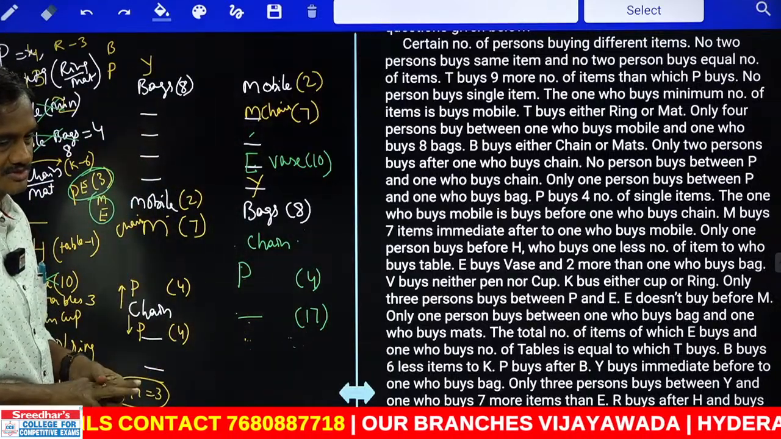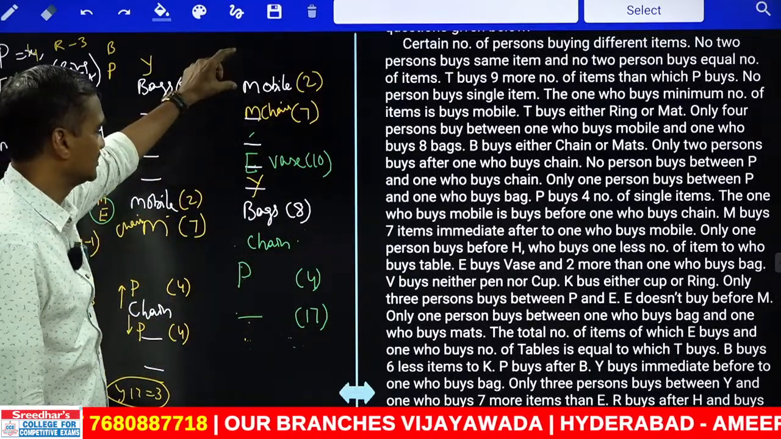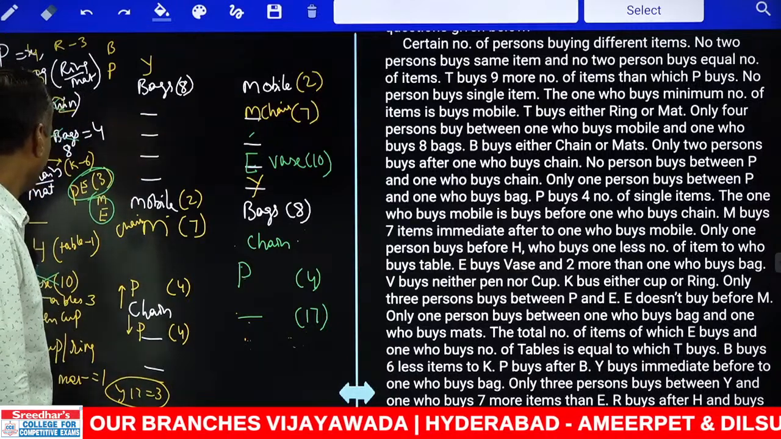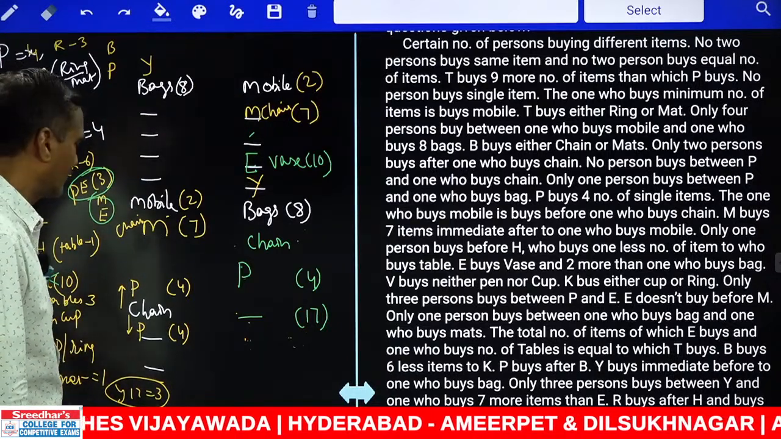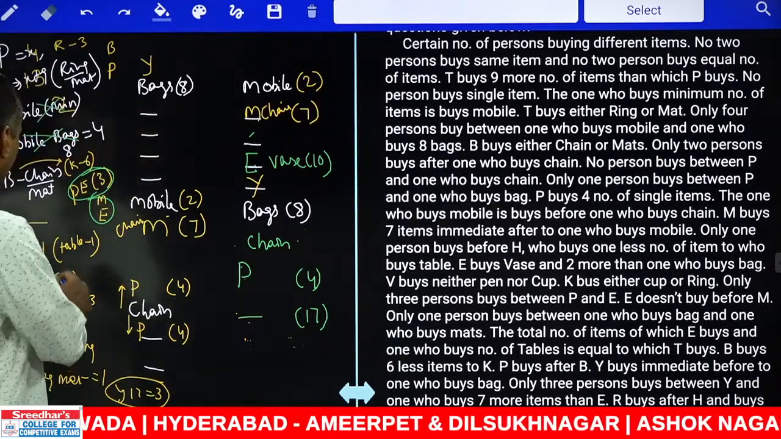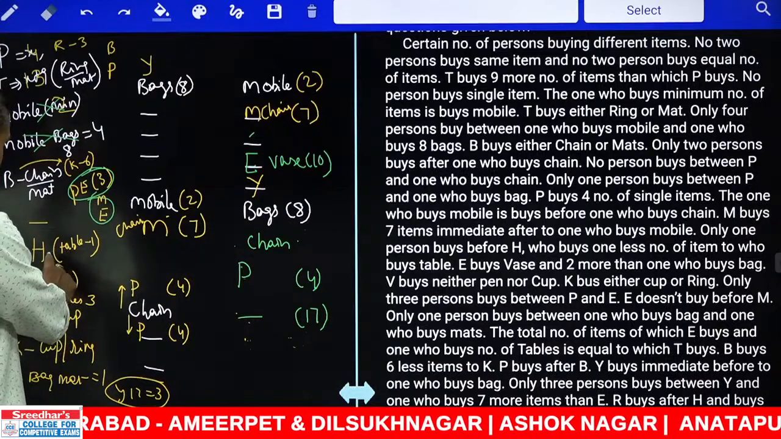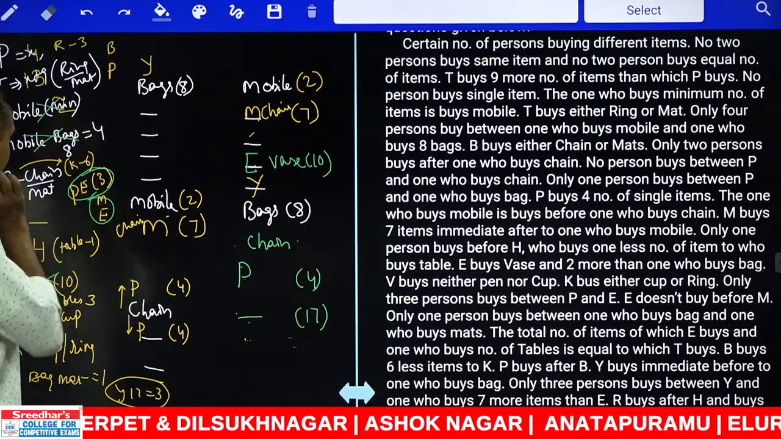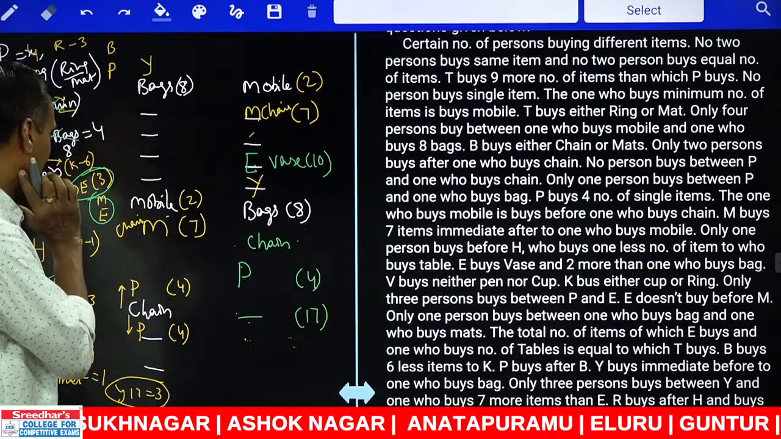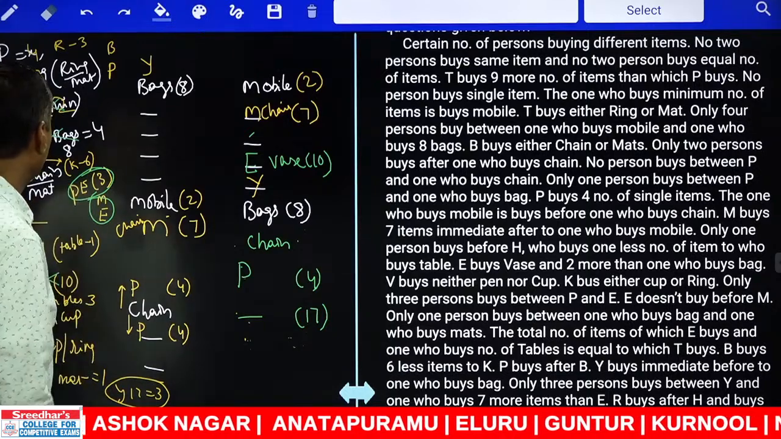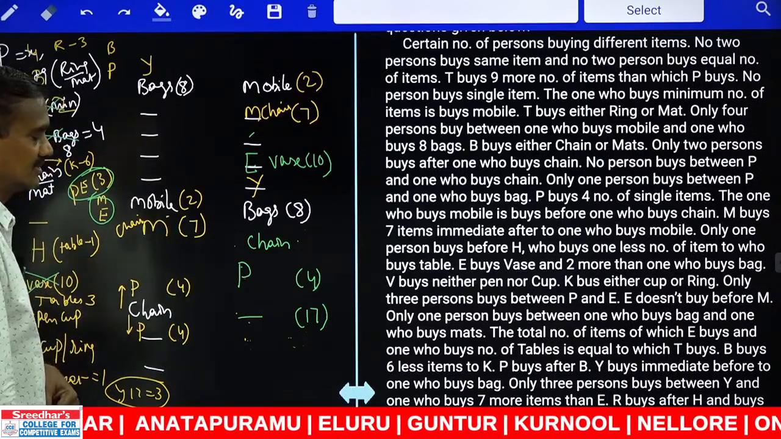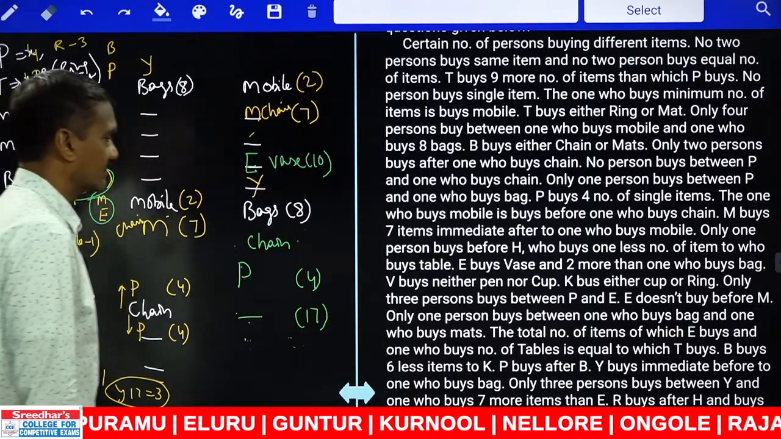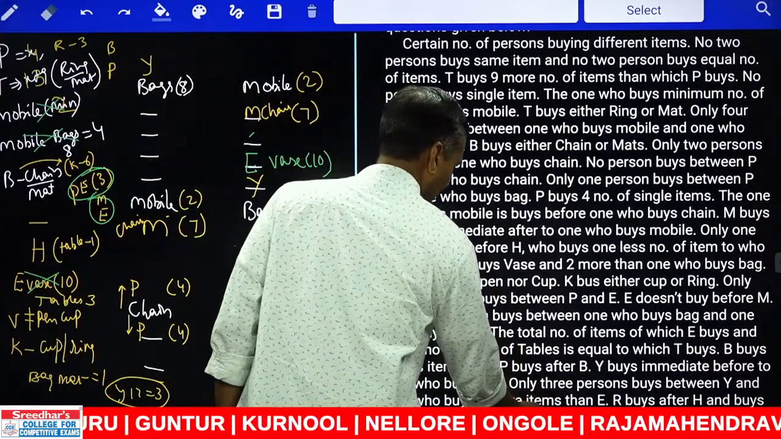There are 2 possibilities, isn't it? Then first place is T, and next one H, and the number of H. H is 1 lesser than the one who buys table. My table, tell me, is there any information regarding the one who buys table? Who bought the table, how many did they buy, and the total number of items.